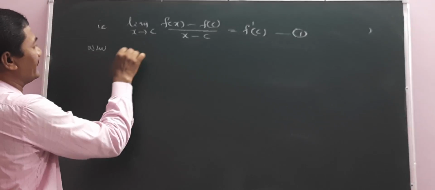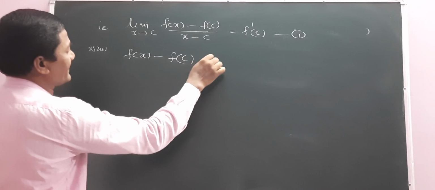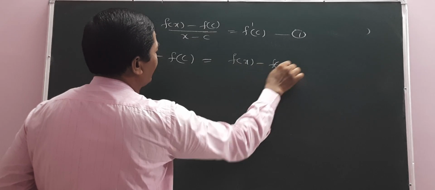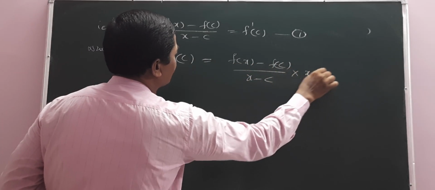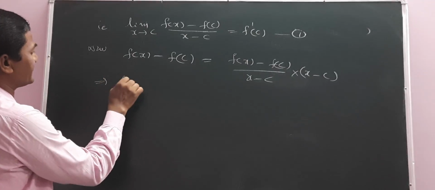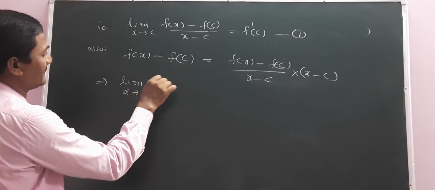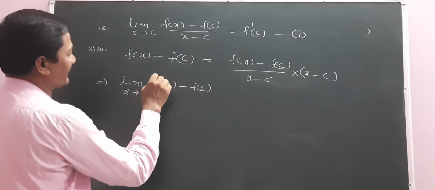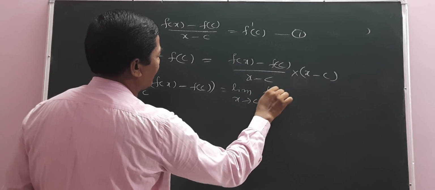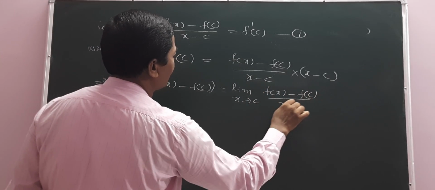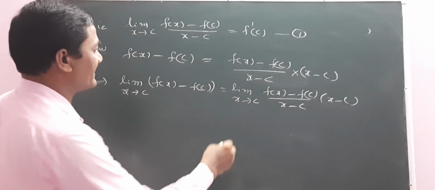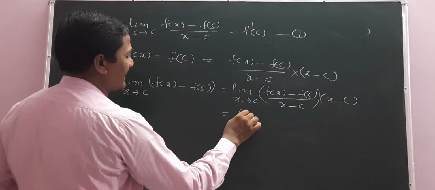Now f(x) minus f(c) is equal to (f(x) minus f(c)) by (x minus c) into (x minus c). We multiply and divide by the same value, x minus c. So take limits on both sides: limit as x tends to c of f(x) minus f(c) equals limit as x tends to c of (f(x) minus f(c)) by (x minus c) into (x minus c). There are two functions, so we can split into limits.